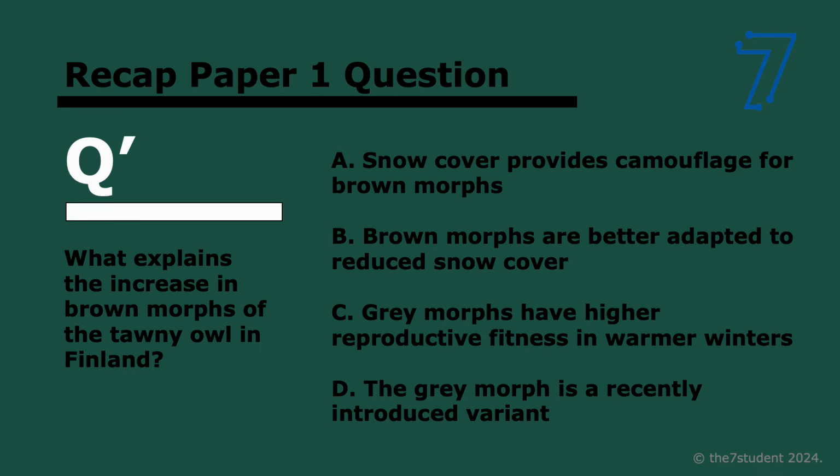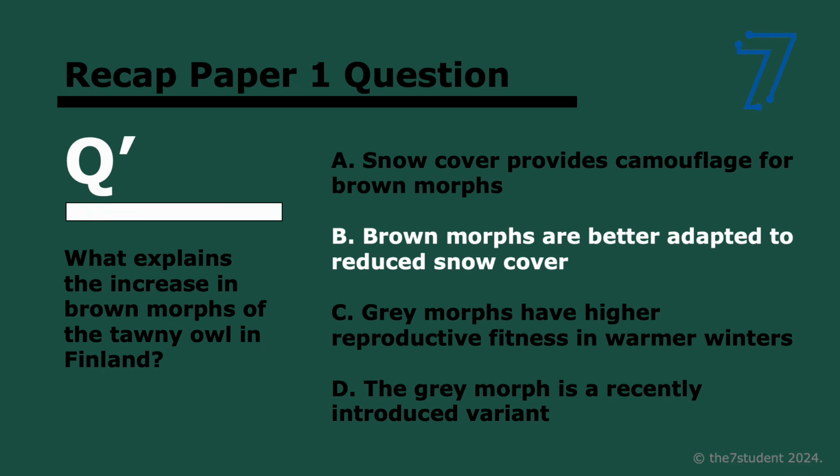Okay. Next thing and last, what explains the increase in brown morphs of the tawny owl in Finland? Once again, 3, 2, and 1. So they're better adapted to reduced snow cover. We just went over this.